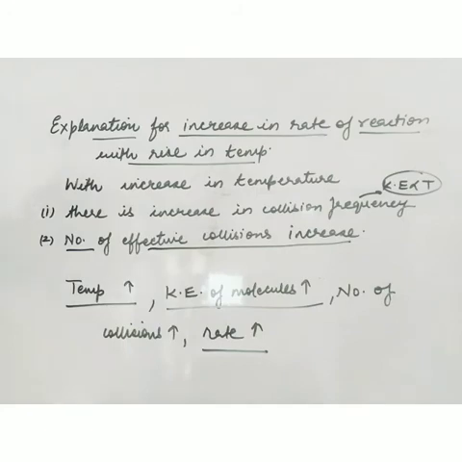And this dependence of rate of reaction on temperature was explained by Maxwell and Boltzmann. They plotted a graph and explained why on increasing the temperature the rate of reaction increases, or why with a 10 degrees Celsius rise in temperature the rate of reaction is doubled.